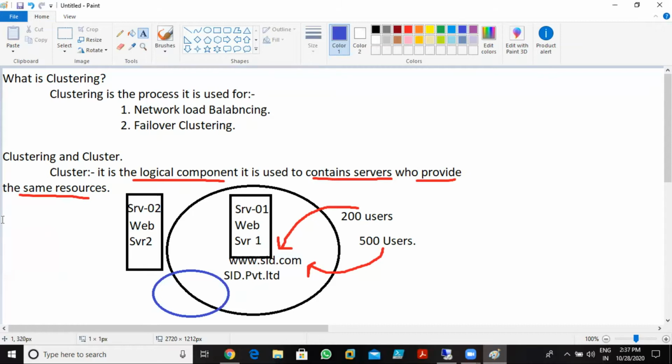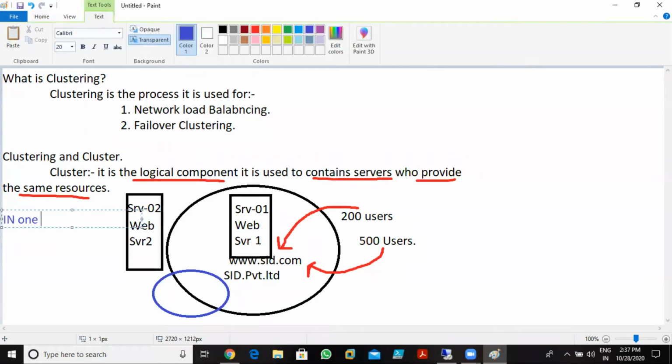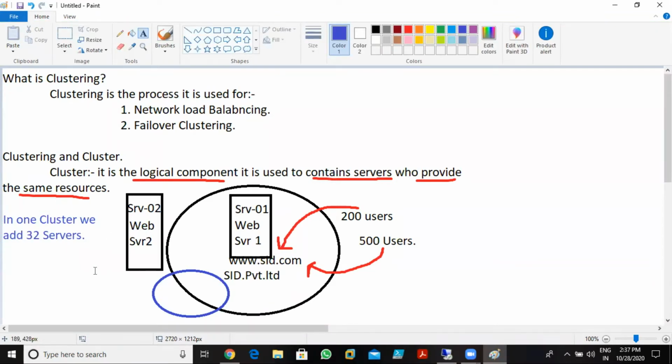Okay, so remember one thing also, that in one cluster we can add 32 servers. In one cluster, how many servers can we add? We can add 32 servers, not more than that. So if I have 32 web servers, or 32 DHCP servers, or 32 DNS servers, or 32 file servers, we can create one cluster and add all the servers inside the cluster. Okay, clear? So this is what we have, a cluster.